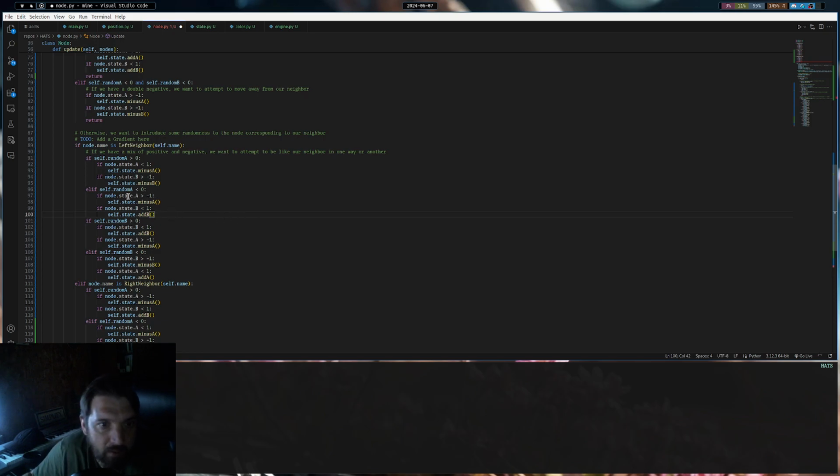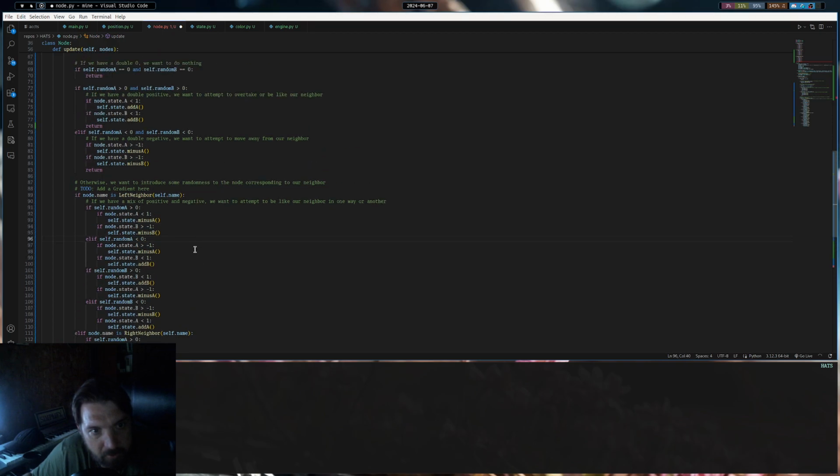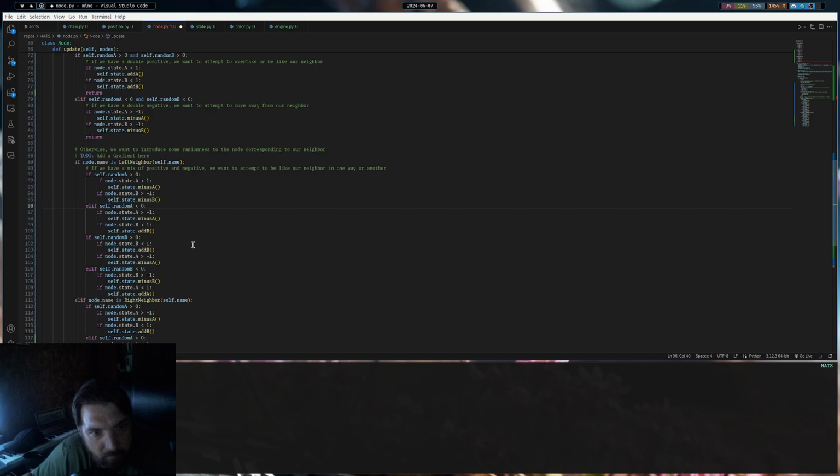but so if A is greater than -1, if random A is less than -1, so that's if we want to make a move down. We should also be checking our A state, but we're doing that internal to this, so if it's greater than -1, I feel like we should be checking if it's greater than 0. If it's greater than -1, we want minus A. If it's less than 1, we want minus A.